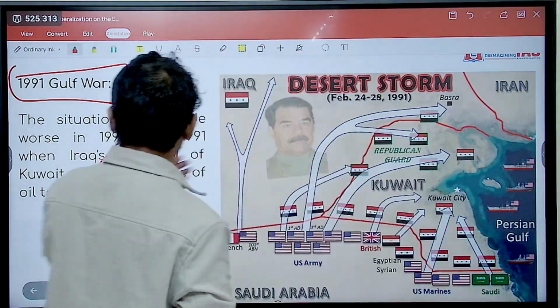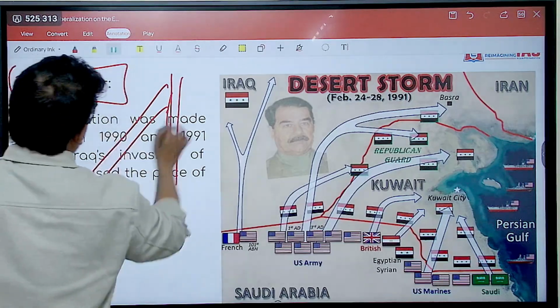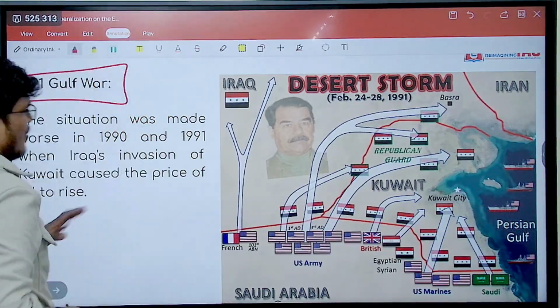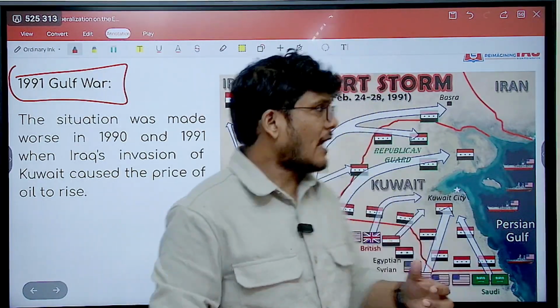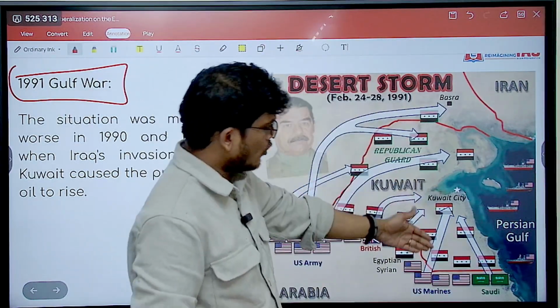So they are drilling crude oil from other places as well with the use of this technique. So these were the concerns because of which Iraq invaded Kuwait.